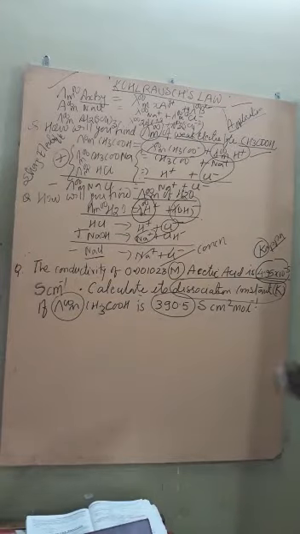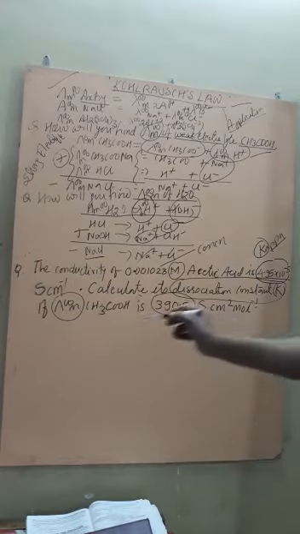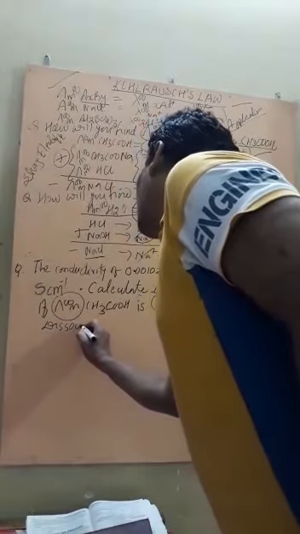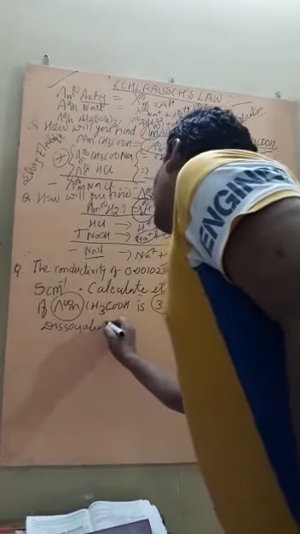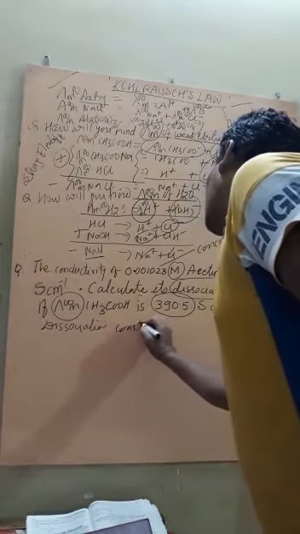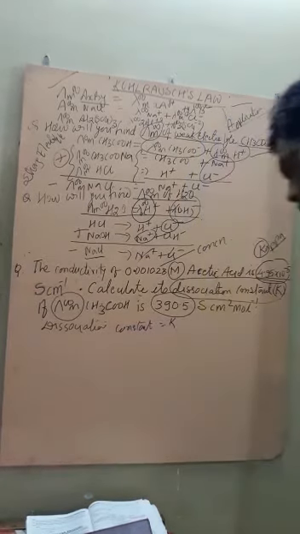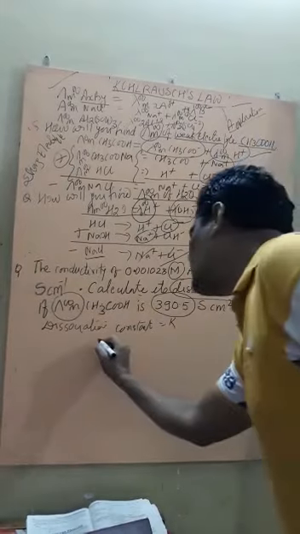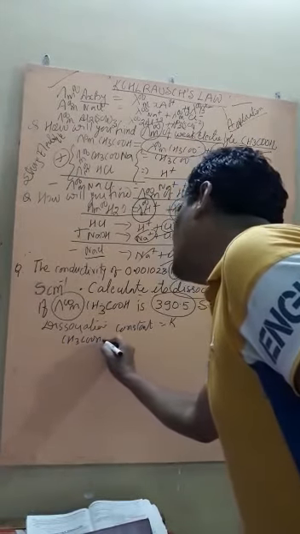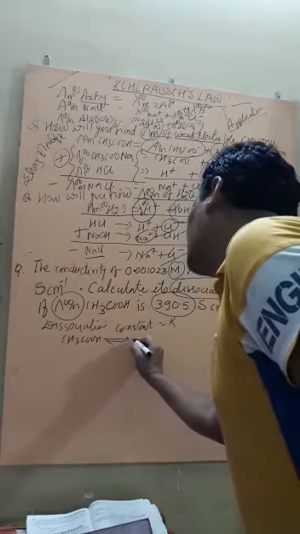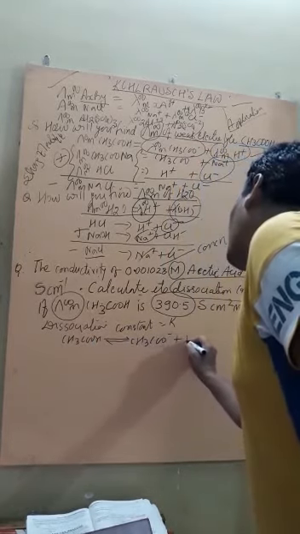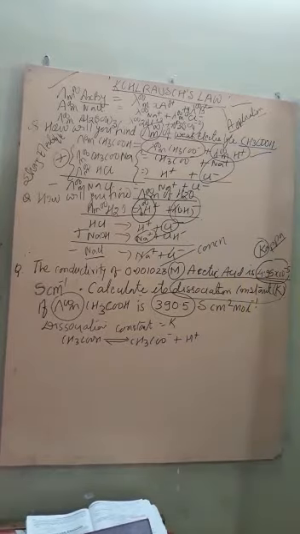So what to do? We have to find the dissociation constant K. To find it, we have to write the equation first. CH3COOH will dissociate to give CH3COO anion plus H cation.